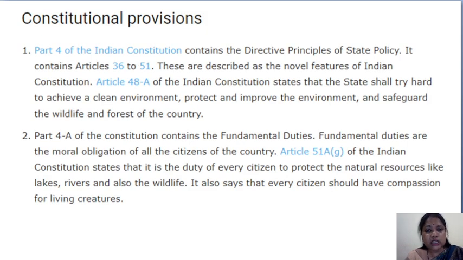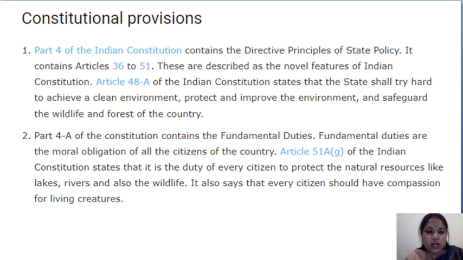Part 4 of the Indian Constitution contains the Directive Principles of State Policy. Okay, and it contains Articles 36 to 51. These are described as the novel features of the Indian Constitution. And Article 48A of the Indian Constitution states that the state shall try hard to achieve a clean environment, protect and improve the environment, and safeguard the wildlife and forests of the country.